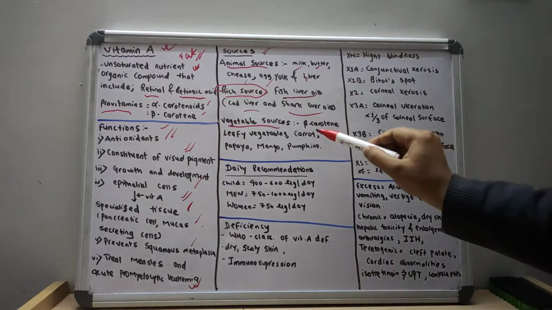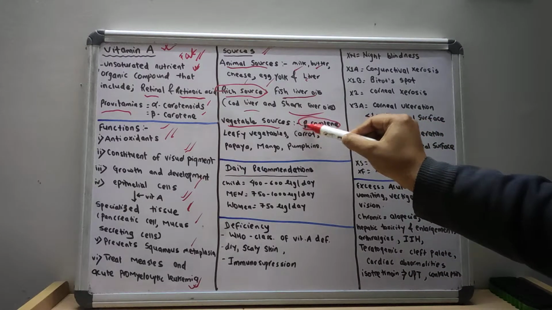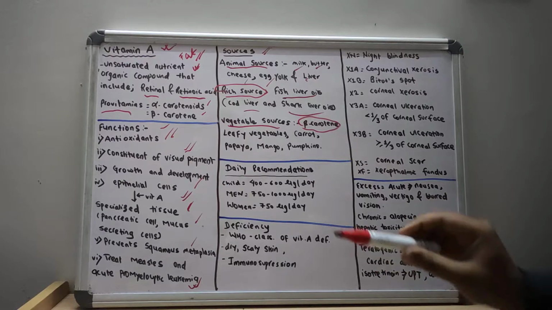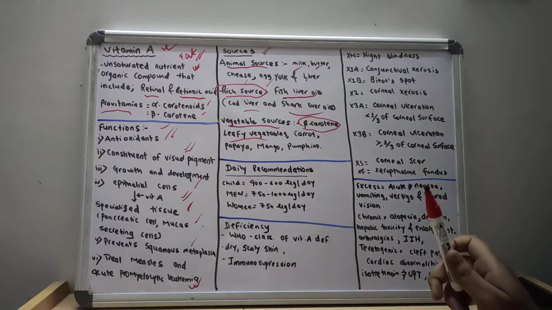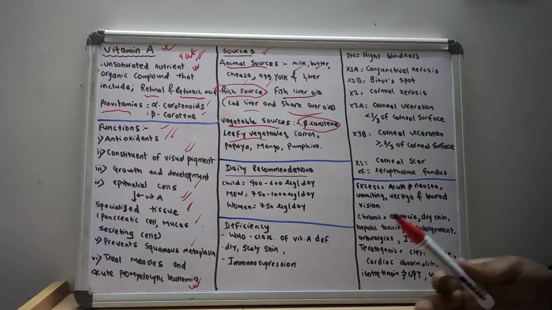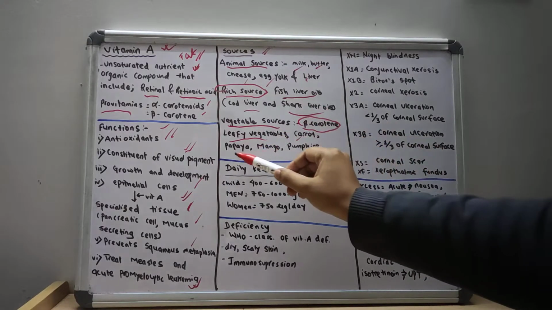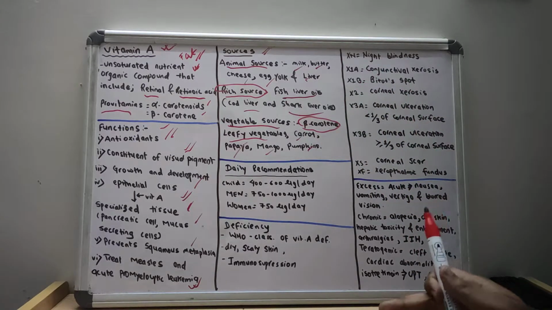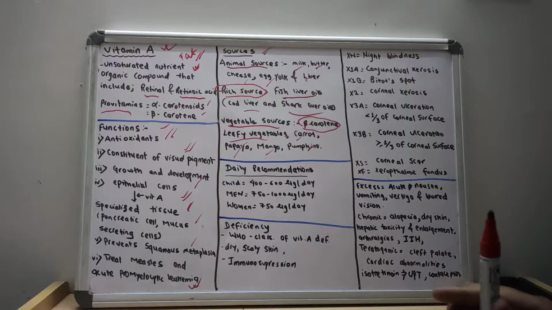In the vegetable sources, we find beta carotene, which is the provitamin of vitamin A. Green leafy vegetables and other leafy vegetables are rich in vitamin A. Carrots, papaya, mango and pumpkins are also sources of vitamin A.